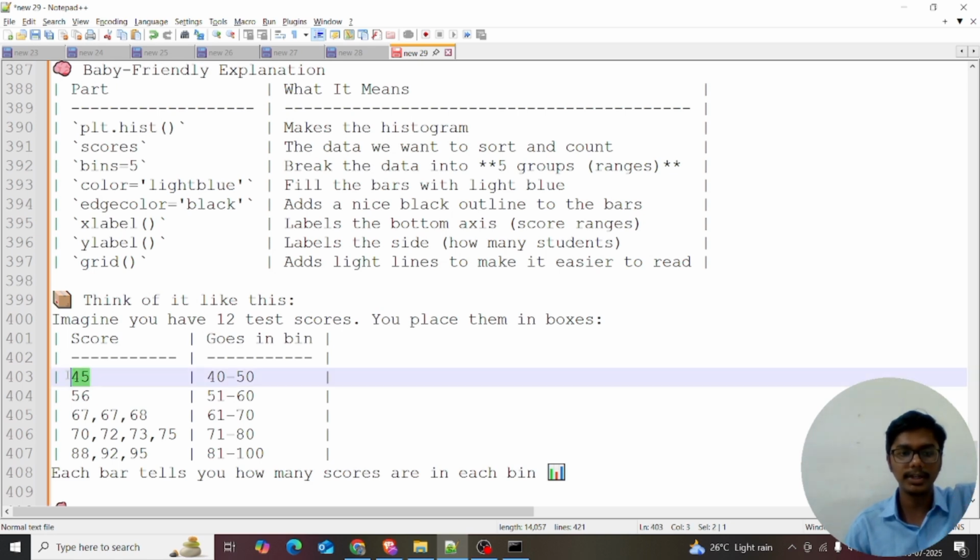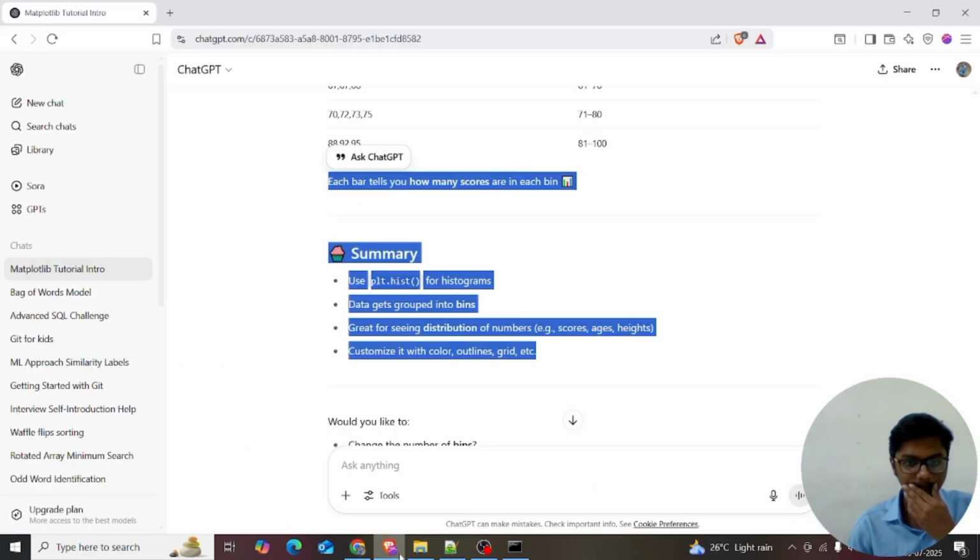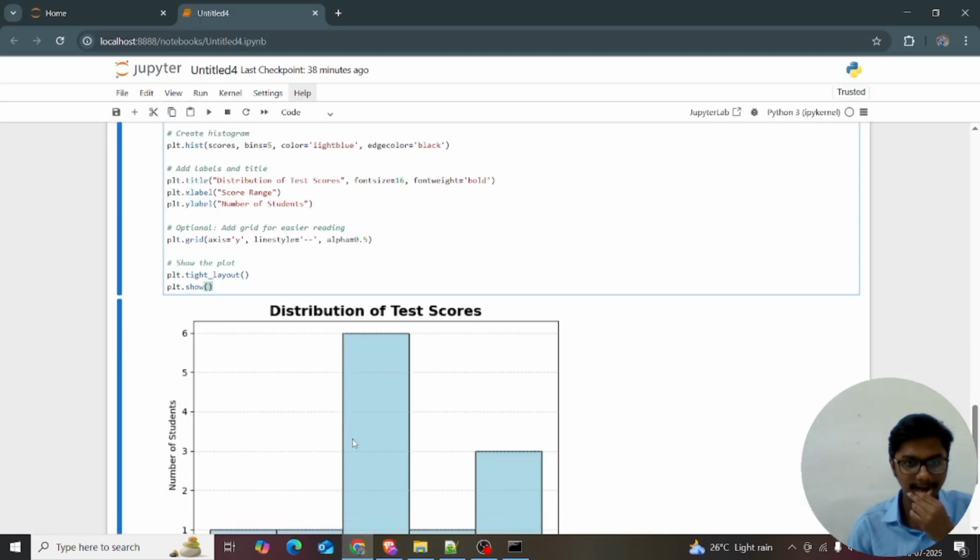Grouping 51 to 60, there is one person with 56 marks. In the 61 to 70 range, the average range, three persons are getting 67, 67 and 68, so their bar comes as 3.